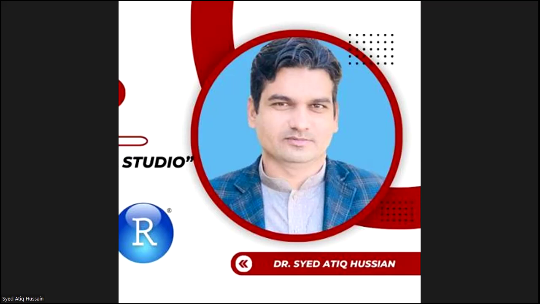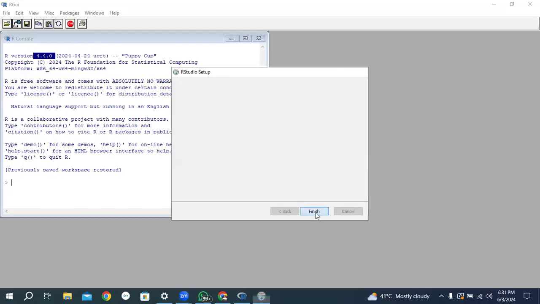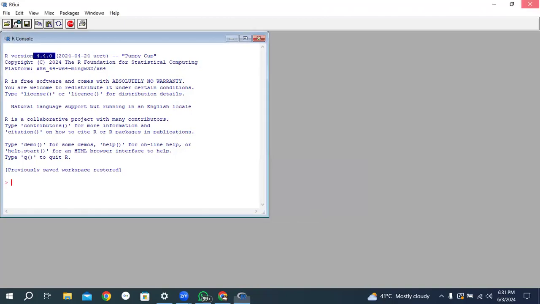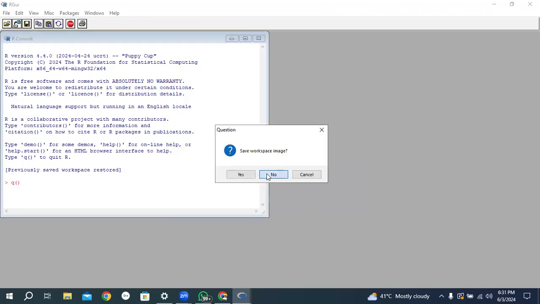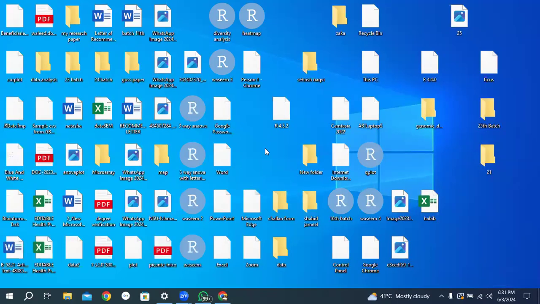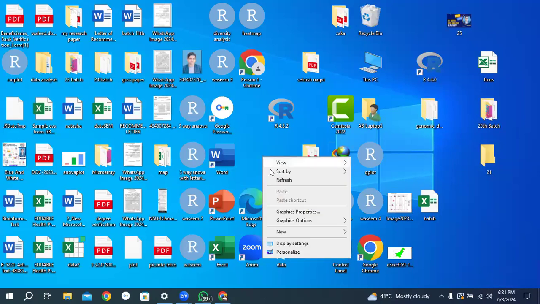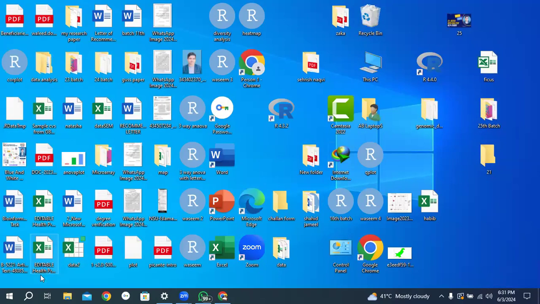Okay. Now, all participants, please confirm whether your RStudio is working or not. Click on the Finish button and close, and just refresh your PC. You don't need to restart. Just click the refresh button, and come to your window search bar. You can find it at the bottom of your PC or laptop, next to the start button.